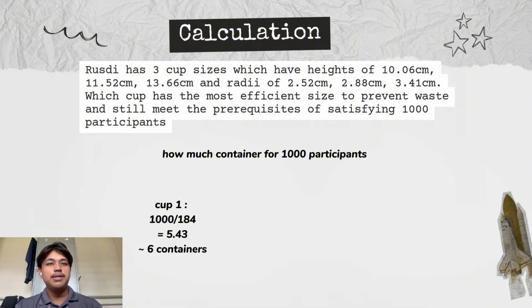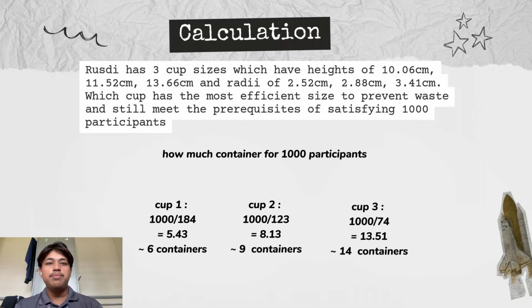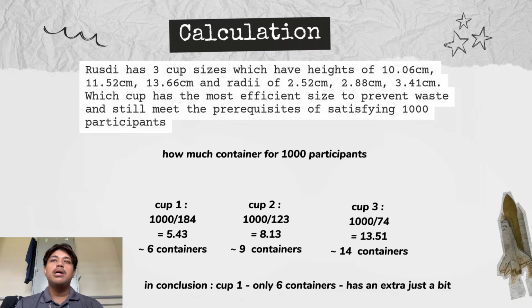Now, the next cup, thousands divided by 123 equals 8.13, which is about 9 containers, or even 8, but preferably we choose 9 containers. Now, for the third cup, thousands divided by 74 equals 13.51, which is about 14 containers. In conclusion, we will use cup 1. The reason is we will be only using 6 containers and can get to 1,000 cups and have an extra just a bit.